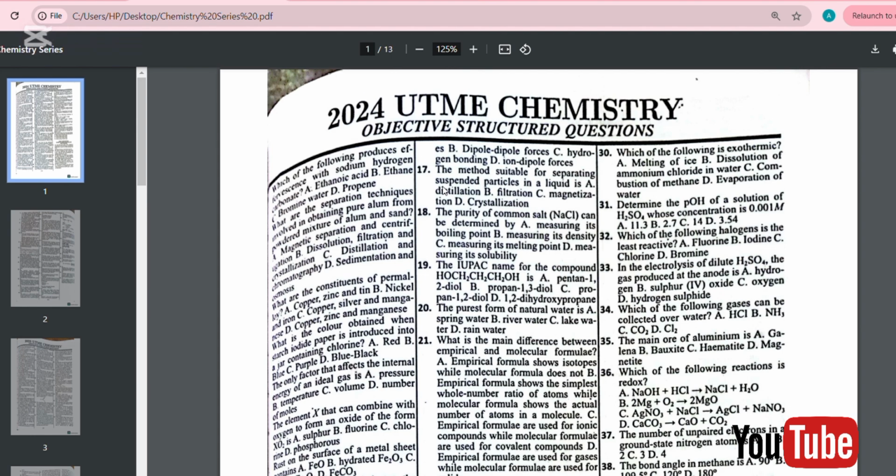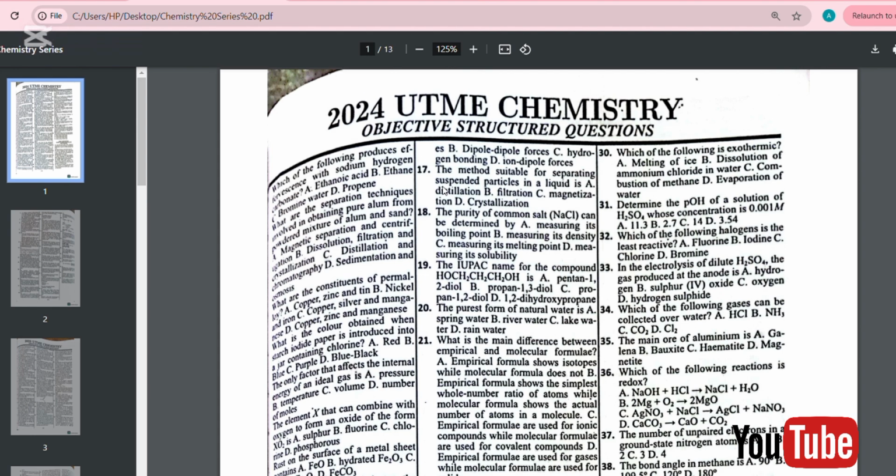C. Distillation and chromatography. D. Sedimentation and osmosis. The answer is B, because alum is soluble in water while sand is not. So dissolving the mixture in water followed by filtration and crystallization can separate alum from sand.